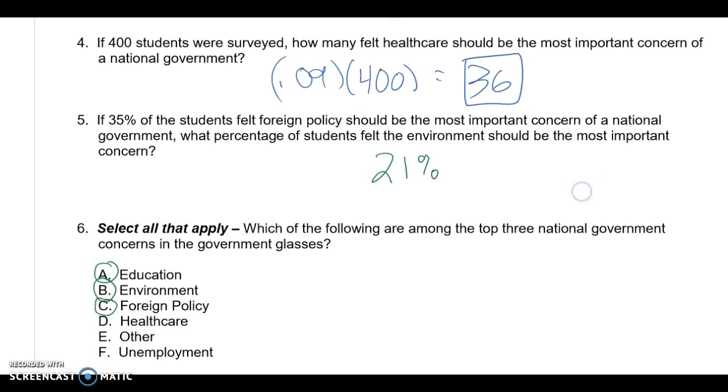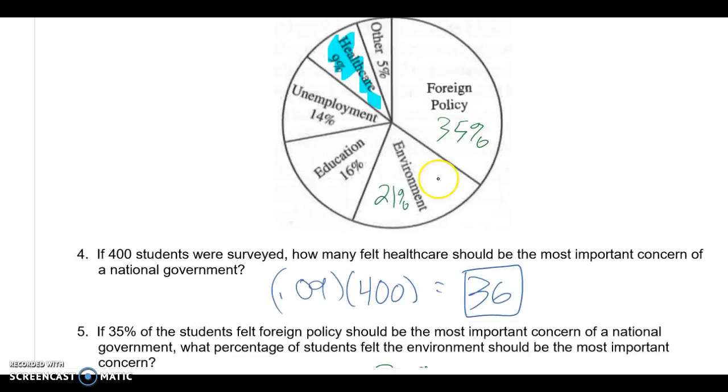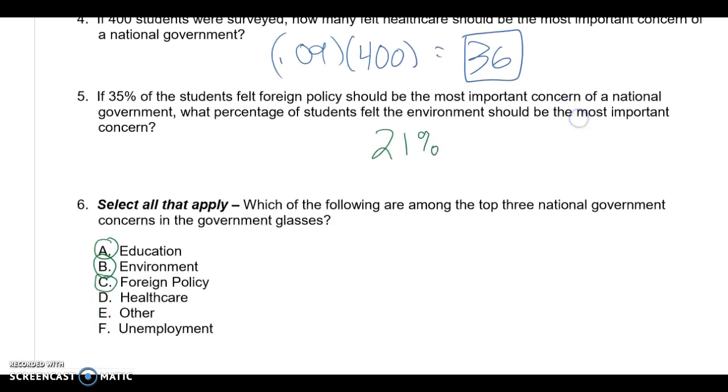And which of the following are among the top 3 national government concerns in the government class? Definitely foreign policy, definitely environment. Looks like education would round out the third.